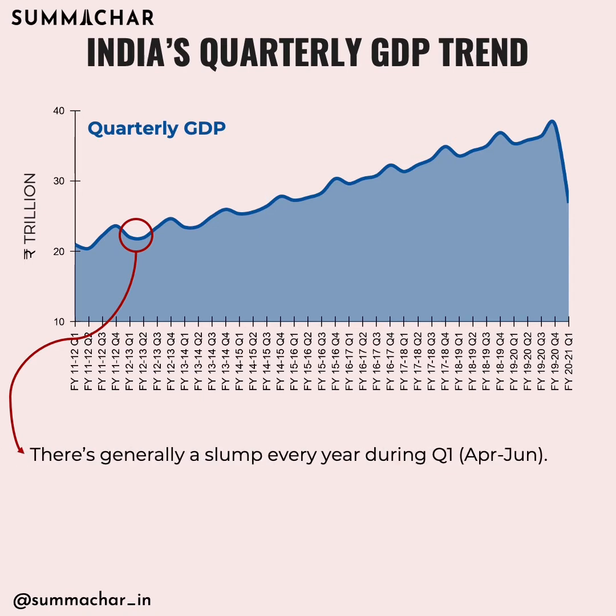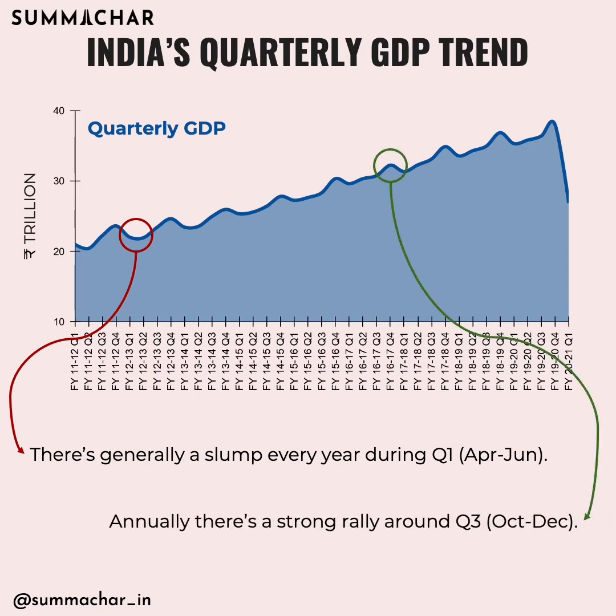This is the quarter post budget announcements. Annually, there's a strong rally around Q3, October to December. This quarter sees a lot of major festival celebrations in India. Interestingly, the COVID slump brought India's production to 2015 levels.